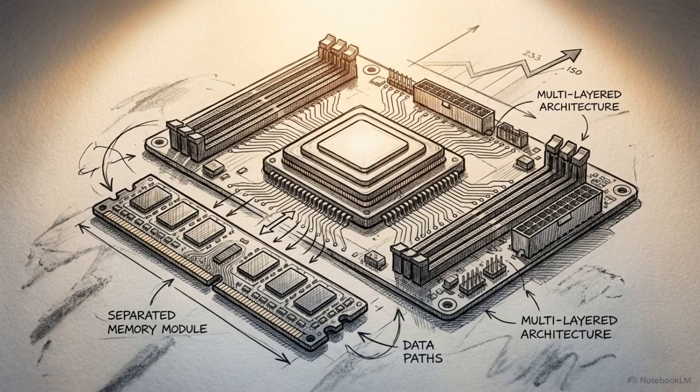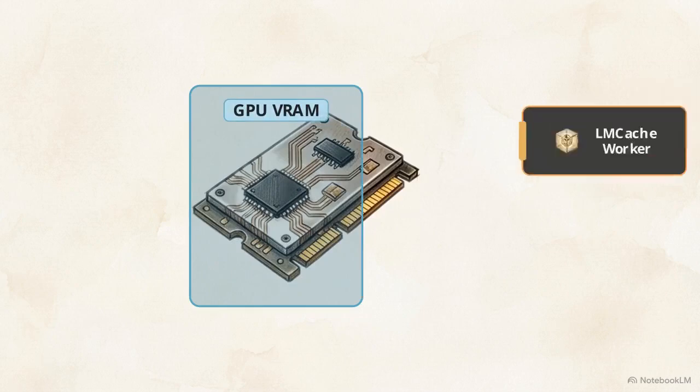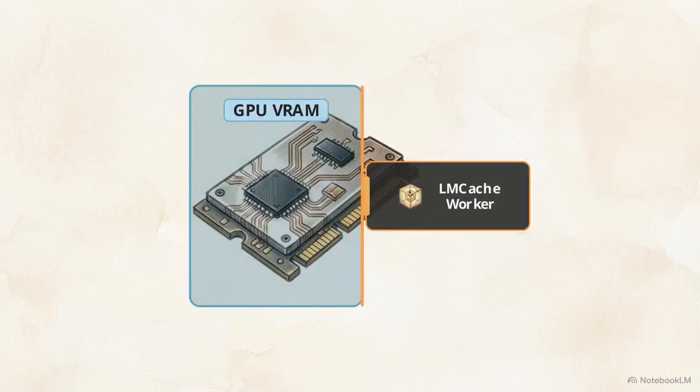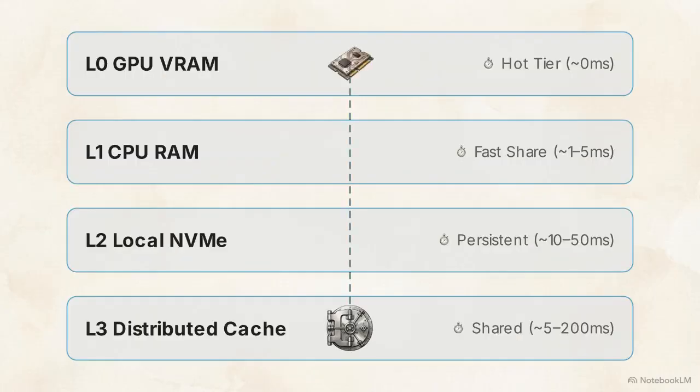The architecture relies on an LMCache worker, a component installed directly alongside the inference engine, sitting exactly at the boundary of the GPU VRAM. This worker exposes 3 operations to manage state: lookup, store, and transfer. This chart illustrates how LMCache migrates state out of GPU memory. It routes from L0 GPUs down to L1 CPU RAM, L2 local disks, or L3 distributed caches. Instead of deleting tensors, the worker triggers the store operation, offloading completed KV blocks down the hierarchy.